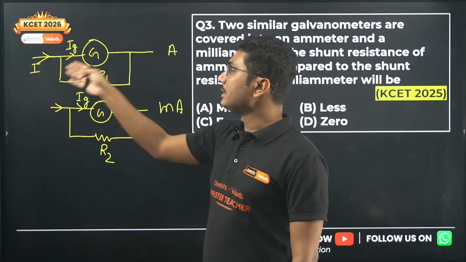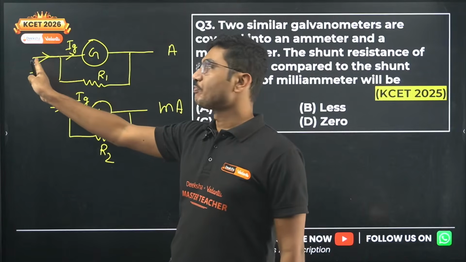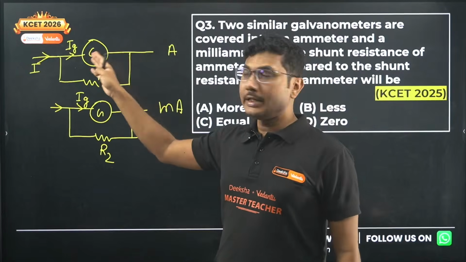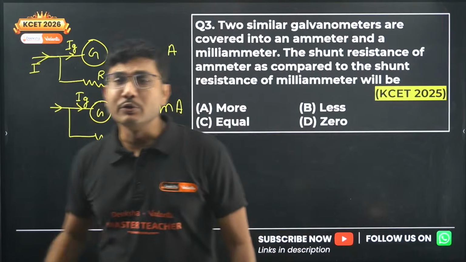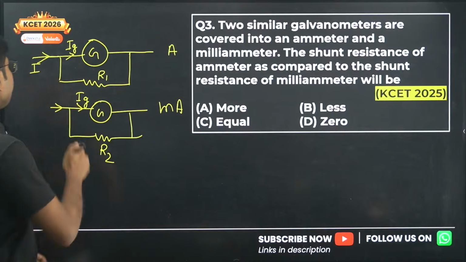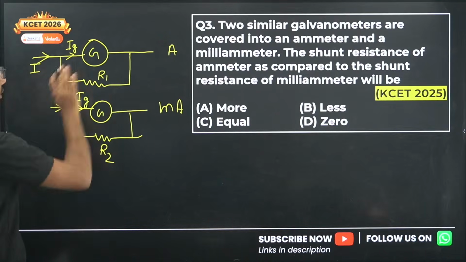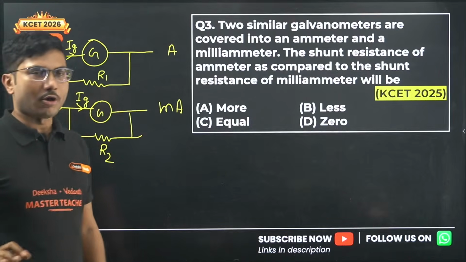So if it is an ammeter, then the current which is flowing in the circuit, a portion of it we are taking and measuring. That is the value we are trying to find. So this is the ammeter. Suppose I am writing capital I for ampere and small i for milliampere for this problem only.